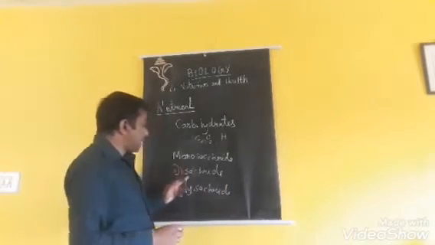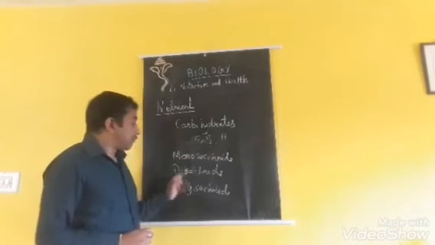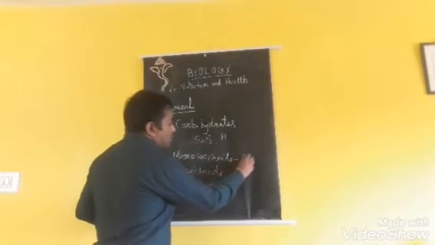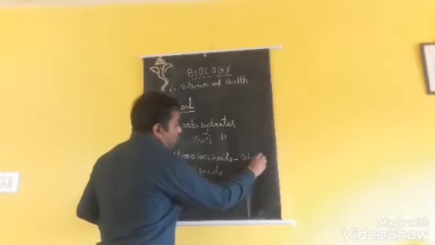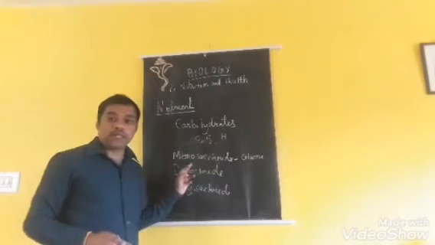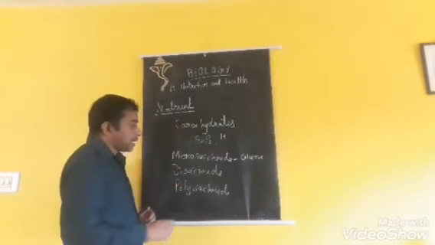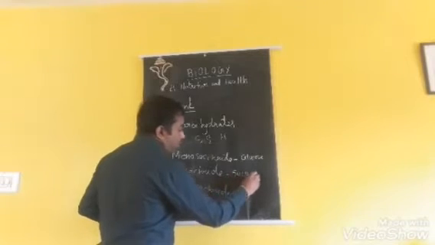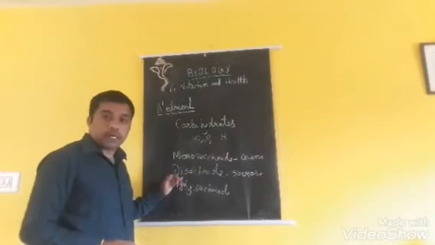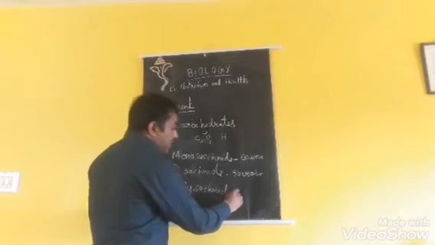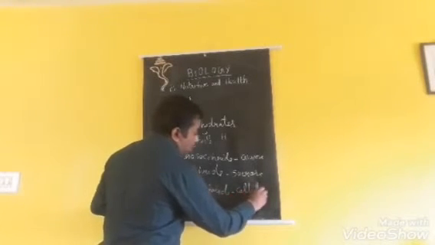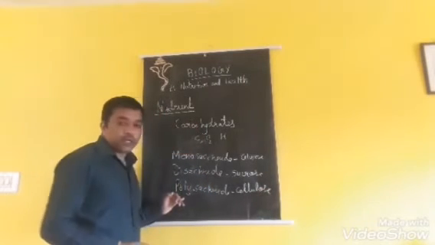If we take monosaccharides, an example is glucose. If we take disaccharides, sucrose is the example. Clear? And if you take polysaccharides, cellulose is the example of polysaccharides.